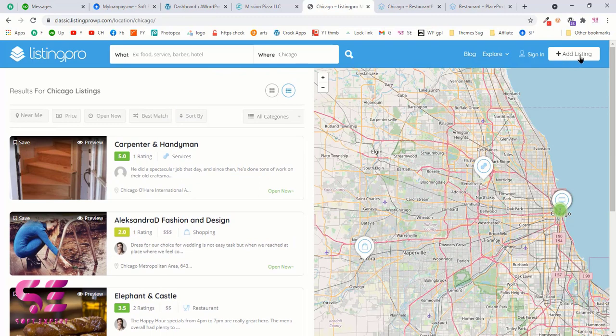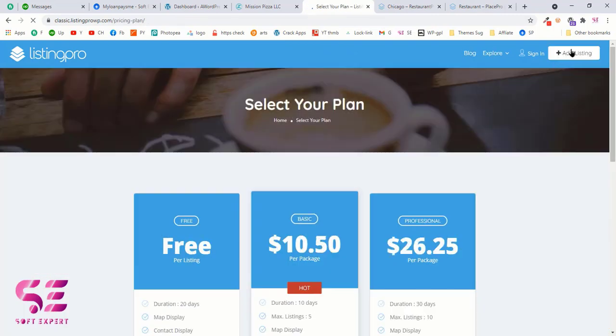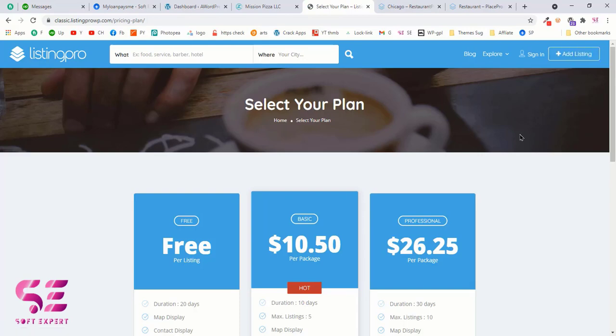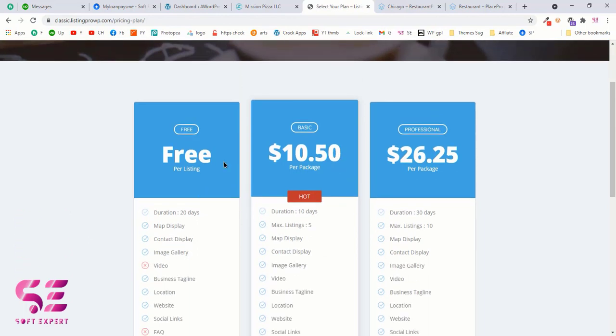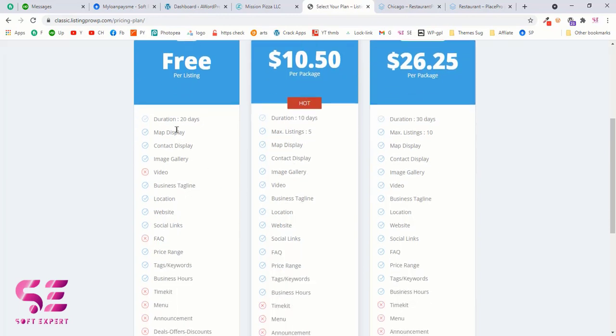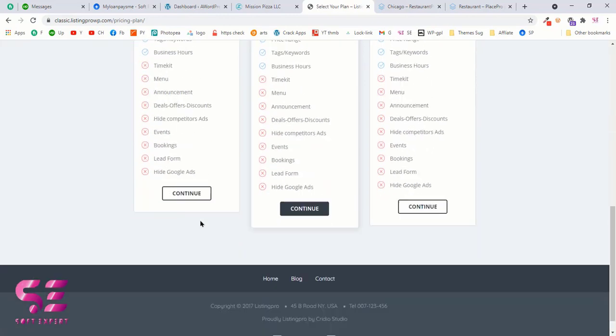Now let's check this add listing button. So if I click this, and basically this is for the user that visits your website, and if they click the add listing button, then they can choose any of the plans, and you can set up these plans, and you can make these free plans, basic or professional. So you can set up the pricing obviously, and you can set up the features.